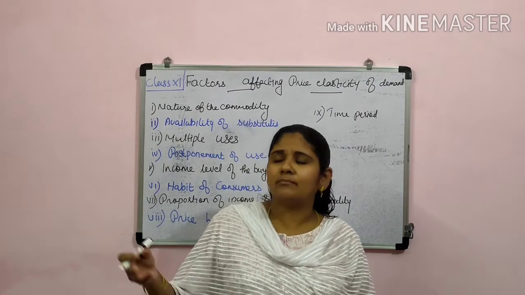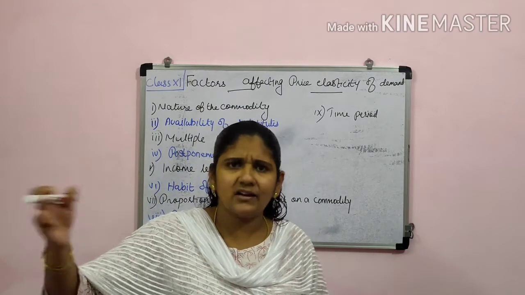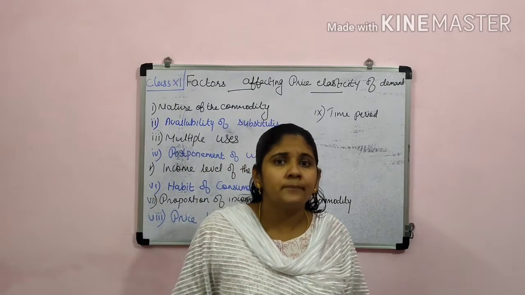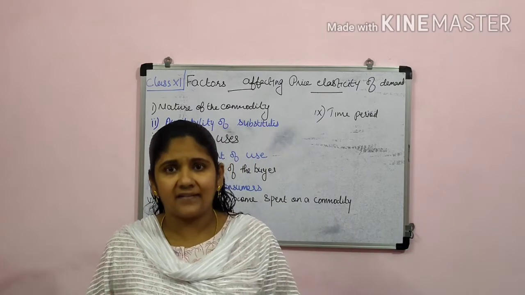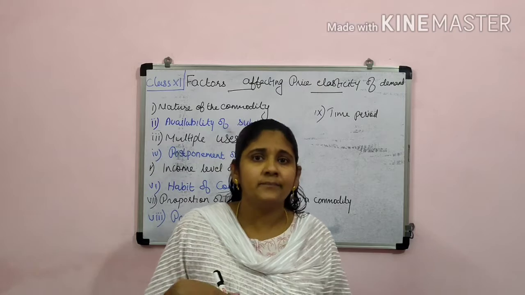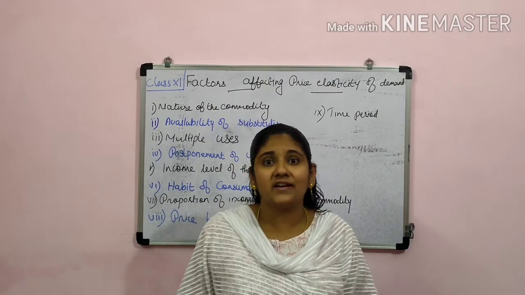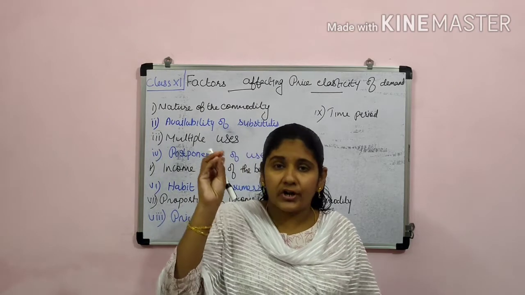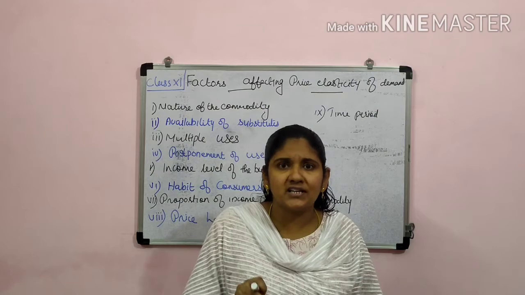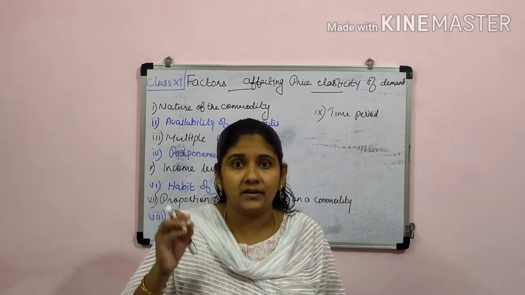Then different, otherwise maybe something related with the farming activity, otherwise like different purposes we are using. Then if there is a sudden change in its price, if the price of the commodity, this electricity, increases, then what will happen? We will try to reduce its usage only for necessity reasons.